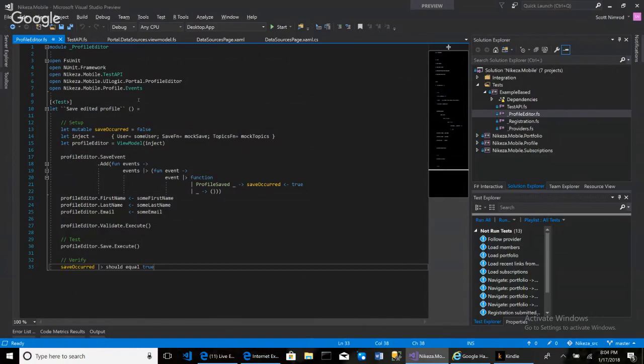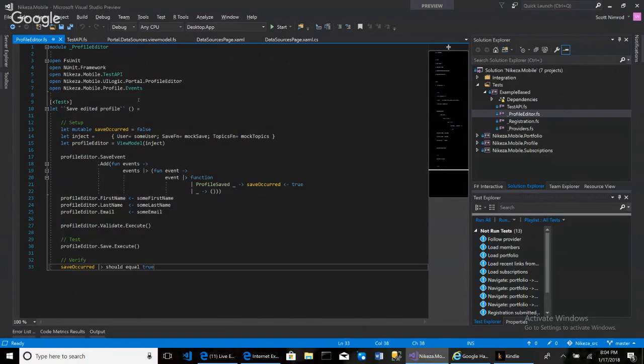So we don't need to tear down in here unless we had some static values. To ensure that our tests run in isolation of one another, I would have a teardown to clean up any static objects. But we don't have any static objects, right? This is pretty clean. So we just have setup, test, and verify.